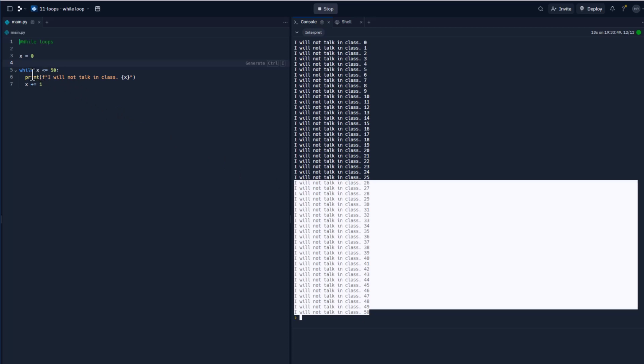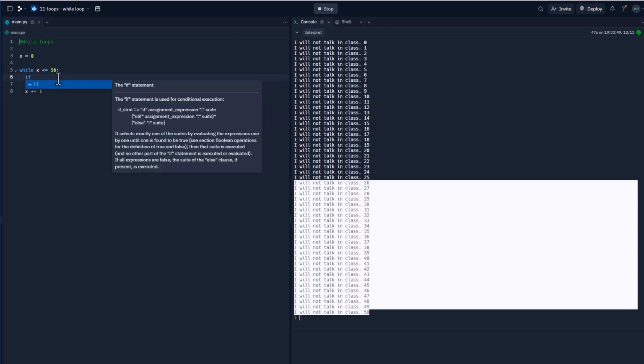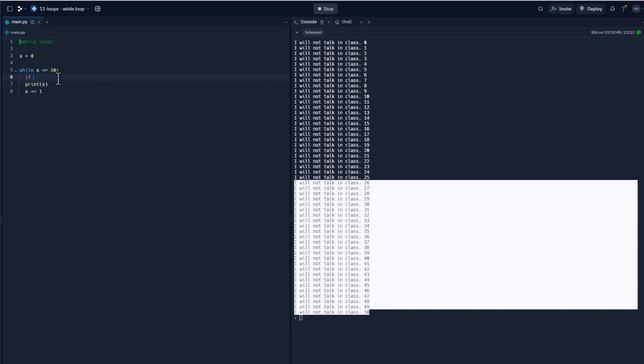Now, the last thing I want to cover is using a conditional statement in here. And so let's just keep this at print X. And we're going to go back to, let me bring this to, I'm going to do this at 20. We can keep it at 50. All right, so I'm going to say, hey, I'm going to put a condition inside of the loop. So let's say we get halfway there, or we get to a certain number. I could say if X is equal to 25, print